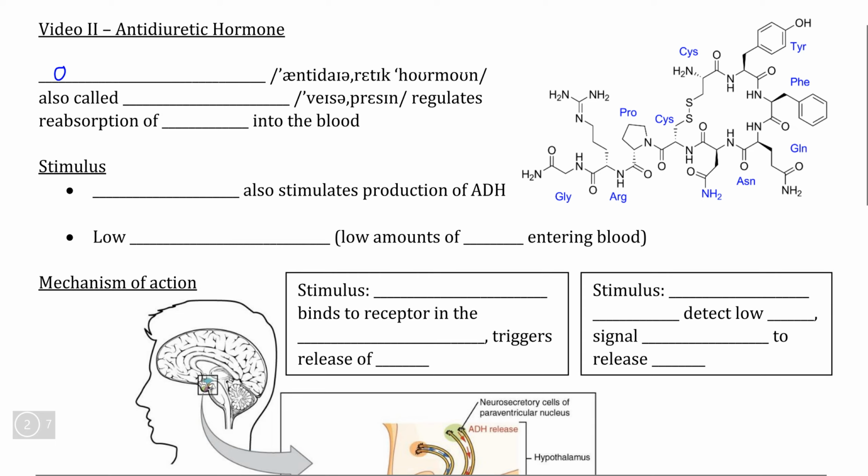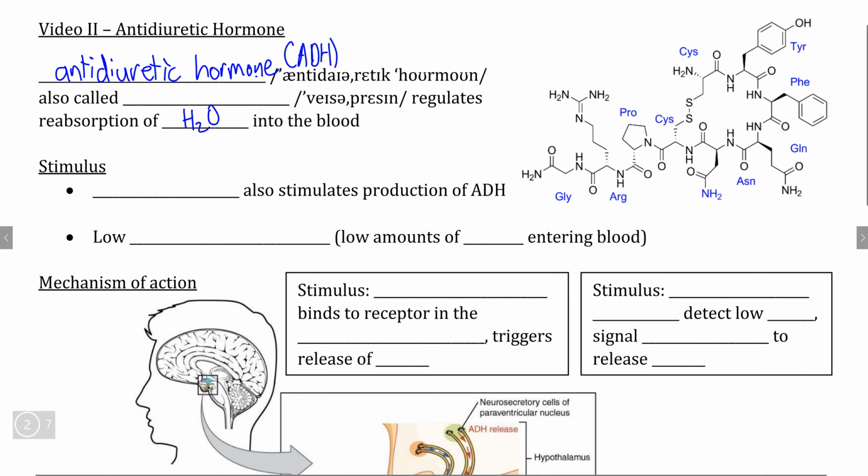In our final video of the urinary system, we're going to learn about the final regulatory hormone specifically responsible for regulating the reabsorption of water from the nephron into the blood, and that hormone is what we call antidiuretic hormone, known by the short form ADH.